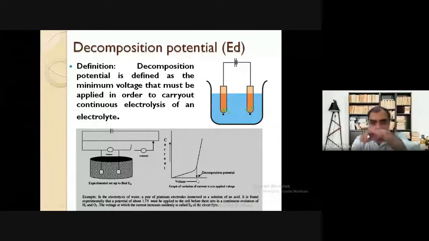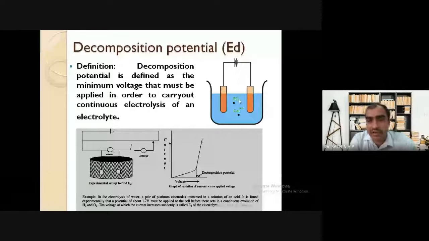So it means that you have started from 0 and up to 1.23 you have not observed a continuous increase in the current, but when the supplied voltage is equal to 1.23, we observe that there is a continuous increase in the current. And this is the way the decomposition potential of any electrolyte can be measured.